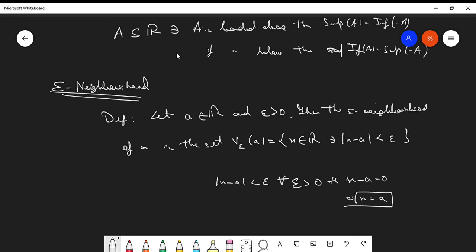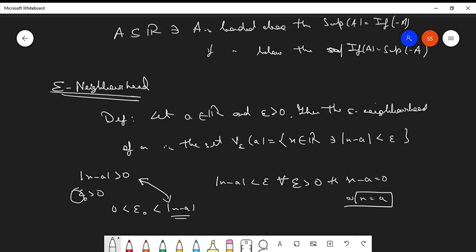Clear? The reason behind this is that you can choose epsilon in such a way that, since mod of x minus a is greater than 0 and epsilon is also greater than 0, some value of epsilon, say epsilon naught, is greater than 0 but less than mod of x minus a. You can obviously choose something. So these two inequalities give you an obvious conclusion that mod of x minus a must be equal to 0. Clear? So this concept is called the epsilon neighborhood of the set of all real numbers.